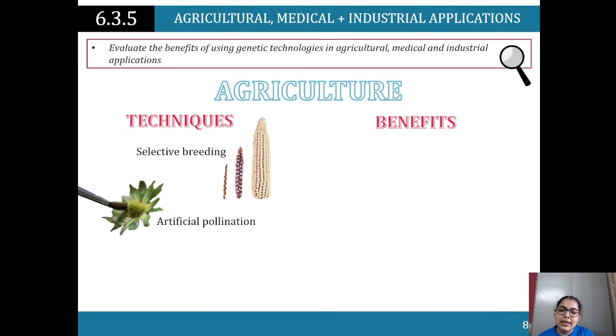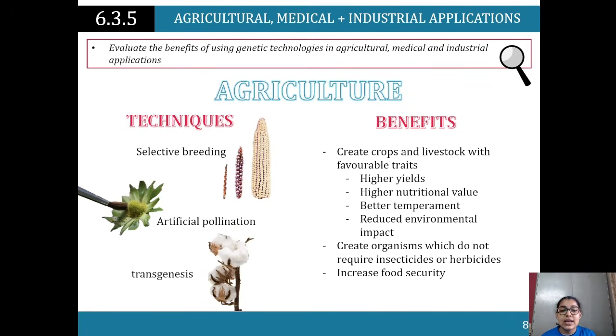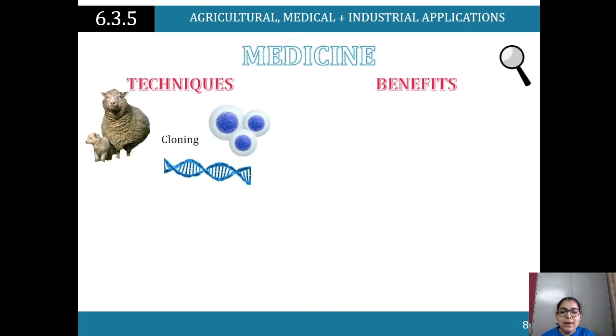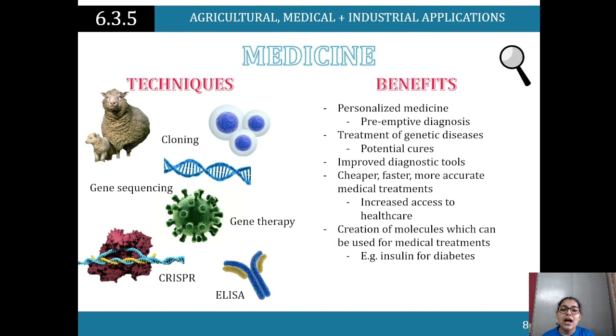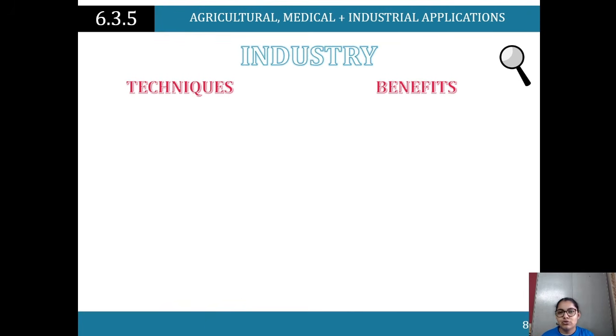Agricultural, so we've got techniques and benefits: selective breeding, artificial pollination, transgenesis. Benefits, we get more crops, high yields, more nutritional value. Medicine, we've got cloning, gene sequencing, gene therapy. Benefits are there's personalized medicine, right? Treatment of those genetic diseases, improved diagnostic tools, creation of molecules which can be used for medical treatments like insulin and diabetes.